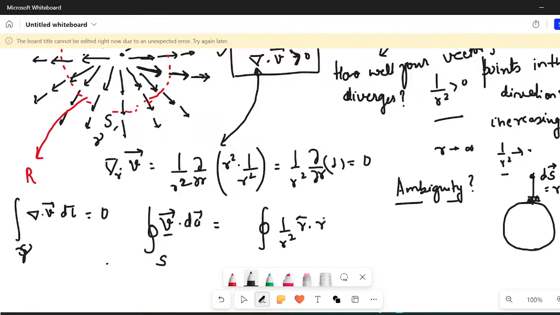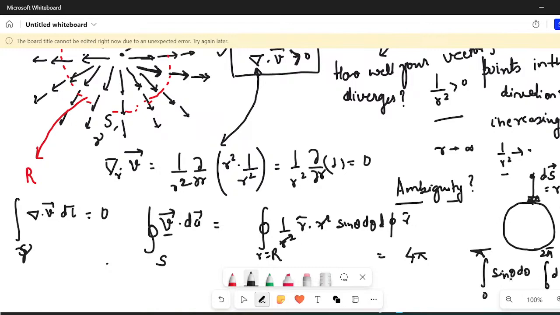So here I will get, dot r square sine theta d theta d phi, and here you can say that r is equal to capital R, because the radius I have taken is capital R. So this r square gets cancelled, and here you have again r cap, because this points in r cap direction only. So overall, this is sine theta d theta d phi. What is it equal to? It is equal to 4 pi, because on the complete sphere, the sine theta integral goes from 0 to pi, and the phi integration goes from 0 to 2 pi. So this is for the full sphere. The limits for theta and phi are pi and 2 pi respectively.